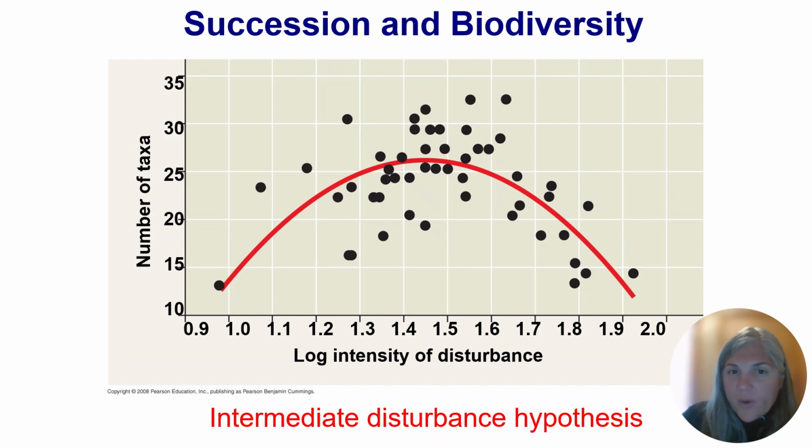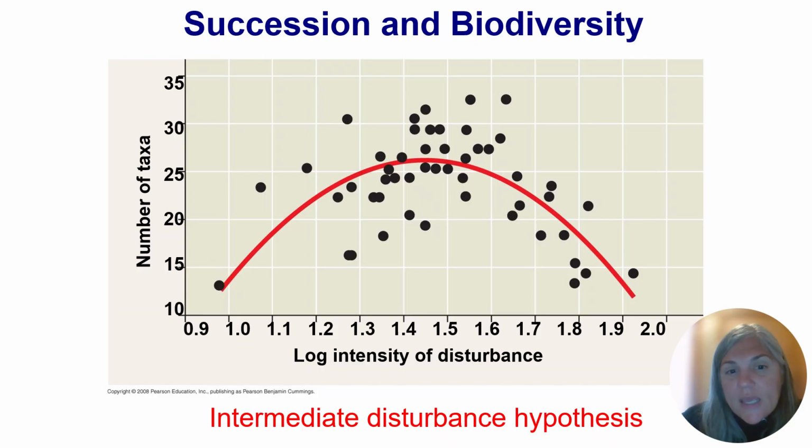And I just wanted to point out that if we're thinking about succession and biodiversity, the highest biodiversity isn't often seen in that climax community, but the intensity of a disturbance can influence the biodiversity.